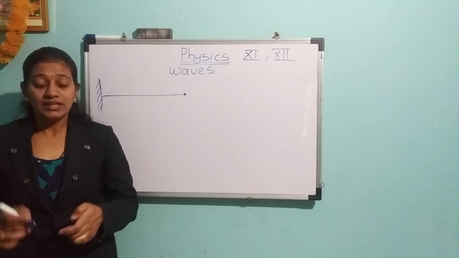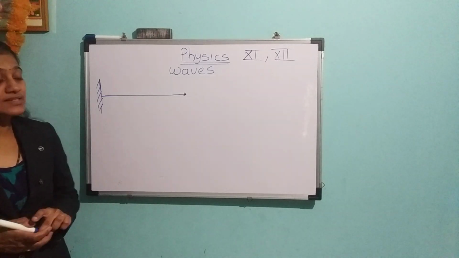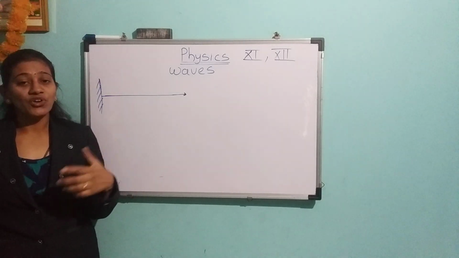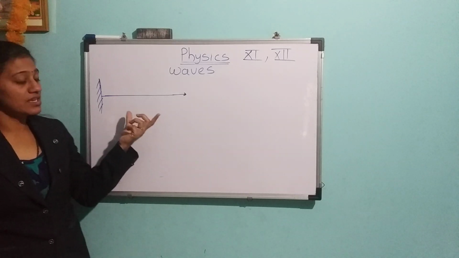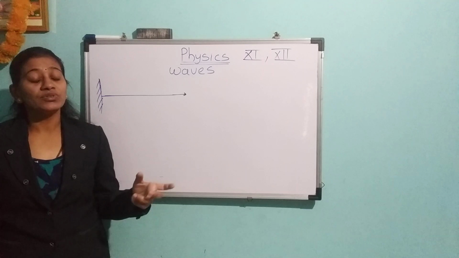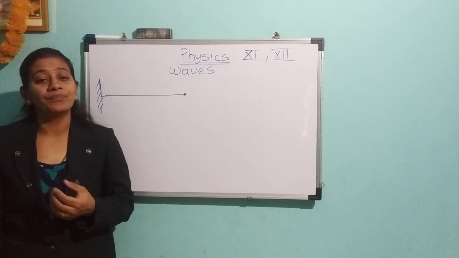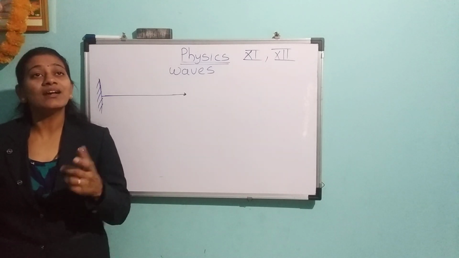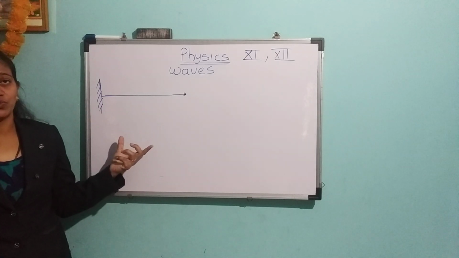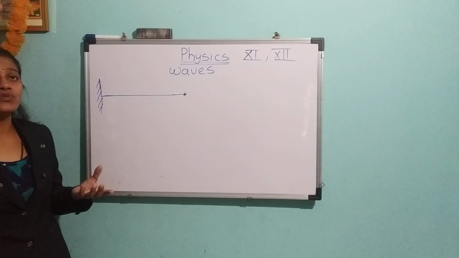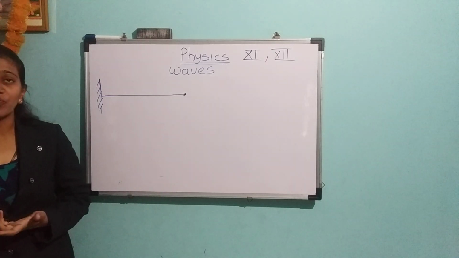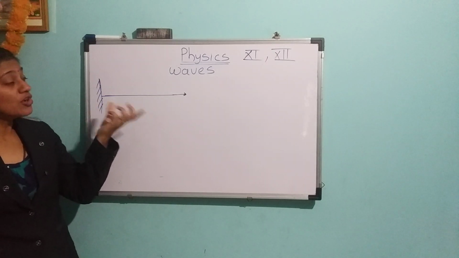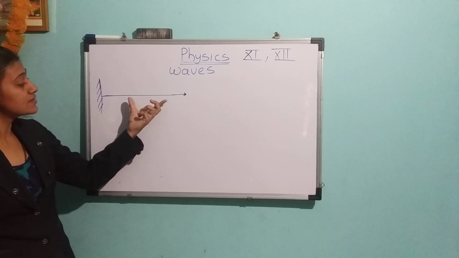Another thing we have to learn in this chapter is the oscillation of a simple pendulum, and also waves in an elastic medium. That elastic medium is intimately connected with harmonic oscillation. So in this chapter we are going to study the physics of waves and the physics of oscillations of mass.